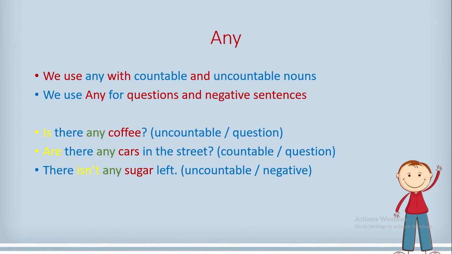Also, any is used with countable and uncountable nouns, but the difference here is that any is used for questions and negative sentences. Is there any coffee? Are there any cars in the street? There isn't any sugar left. Coffee is uncountable, and it is a question, so we used any. The second example, cars are countable, and it is a question, so we used any. The third example, sugar is uncountable, and the sentence is negative, so we used any.